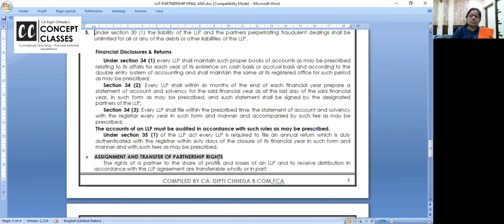What are the disclosures and return norms for LLP? Straight 5 marks question in exam. What are the disclosure and return norms? Disclosure, like we did in AS, and returns they will have to file.